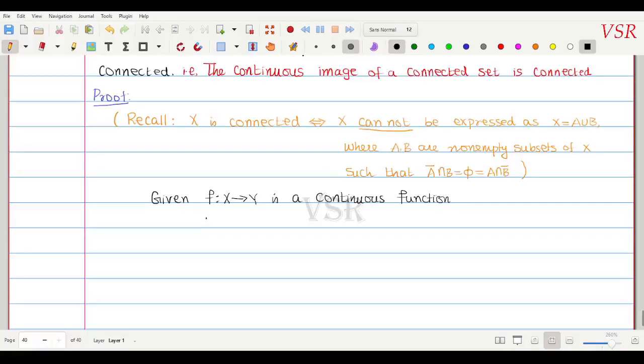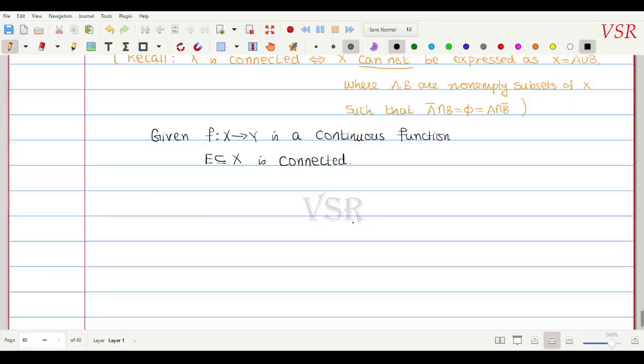So capital E subset of capital X is connected. Okay. சரி, இப்போ என்ன ப்ரூஃப் பண்ண போறேன் அப்படின்னா, to prove this f of E is connected னு ப்ரூஃப் பண்ண போறேன்.